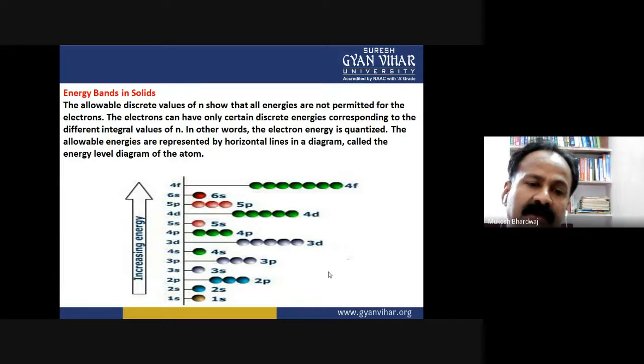The electronic configuration of each element or atom is described on the basis of the atomic number. So we had a detailed knowledge about the electronic configuration and atomic number, and the energy bands in solids are categorized on the basis of these configurations.